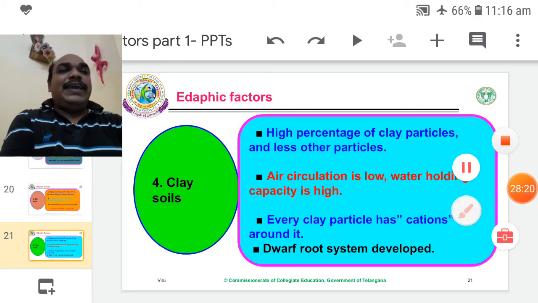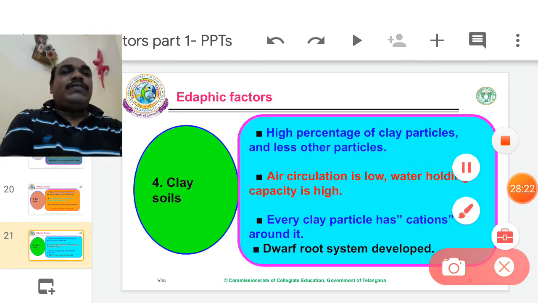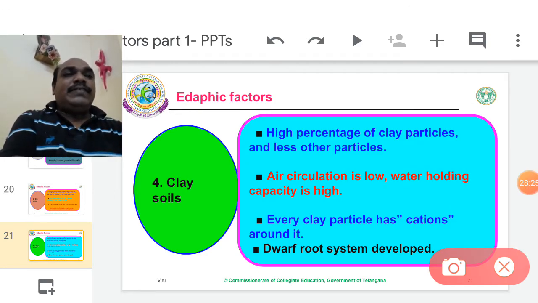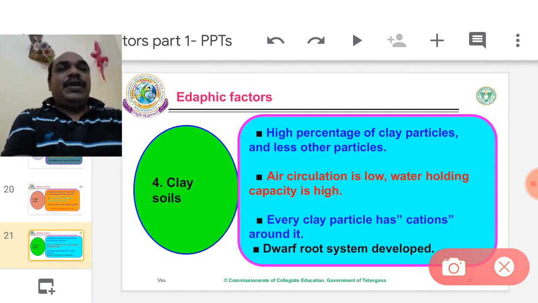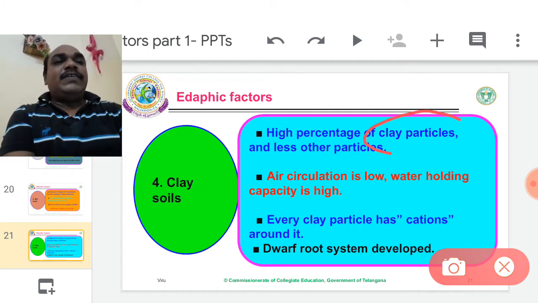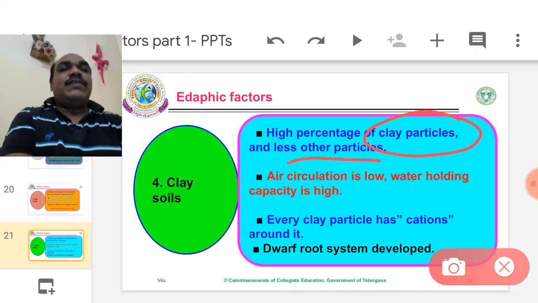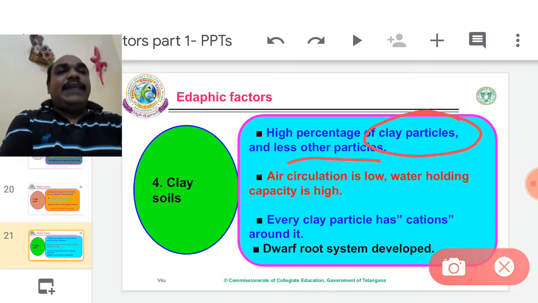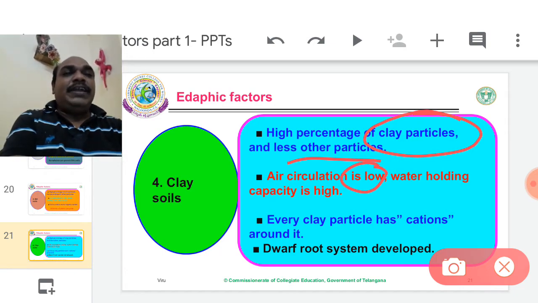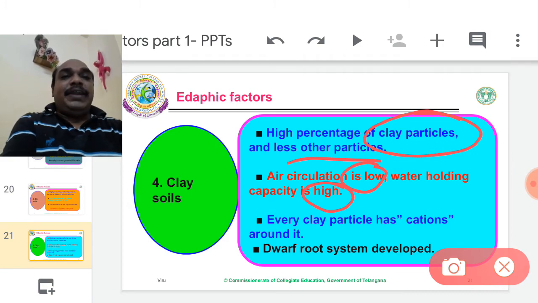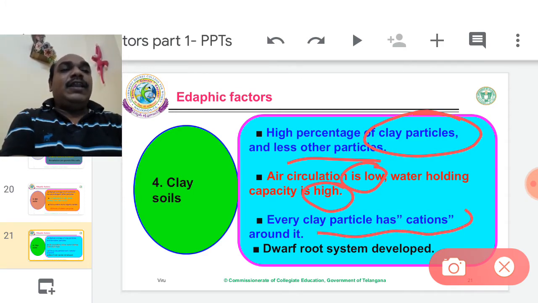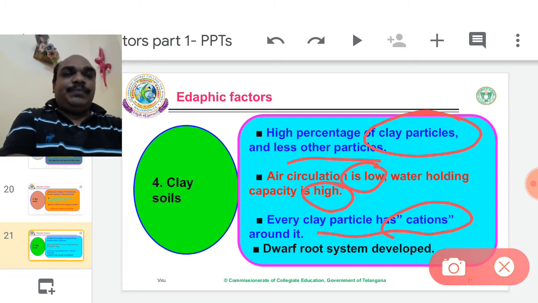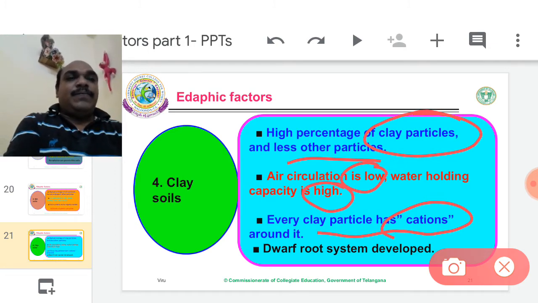The fourth one is clay soils. Clay means the smallest soil particles. In these soils, a high percentage of clay particles are present and less of other particles. Air circulation is low, it is a demerit. Water holding capacity is high, it is a merit. One more merit is that every clay particle is enclosed with cations. So these are chemical ions.